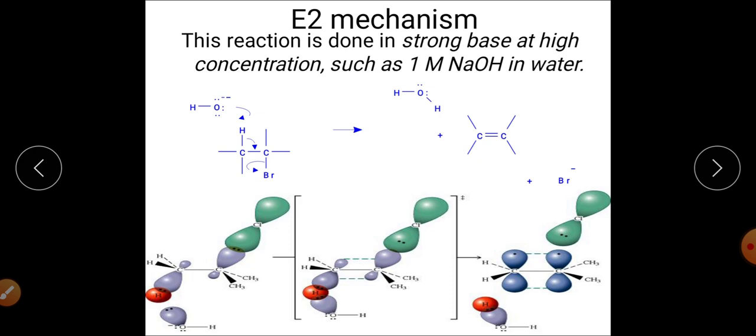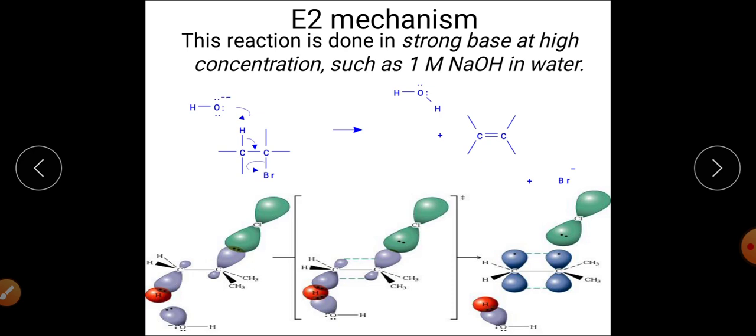We can see the orbital diagram of this reaction. This is basically an alkyl halide in which this is the hydrogen, this is the carbon-halogen bond, and this is a base that will react with this hydrogen. You can see in the transition state that there is elimination of this particular proton and there is elimination of this particular Cl negative. So the transition state will be there in which there is a starting of formation of a carbon-carbon multiple bond.